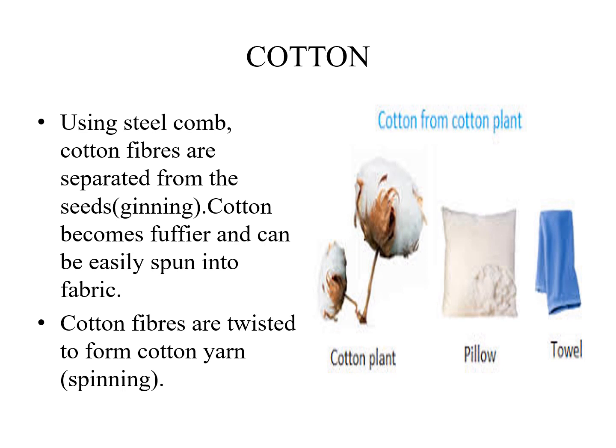That is cloth. Cotton fibers are twisted to form cotton yarn. Already we saw that a fiber is a small thread-like structure. When it becomes a long thread, then we can say yarn. How is it made? By spinning. Here the cotton plant, then pillow cotton is filled inside the pillow, then a cotton towel.